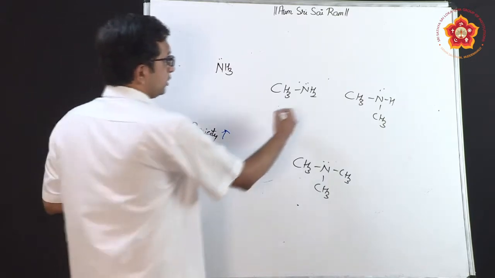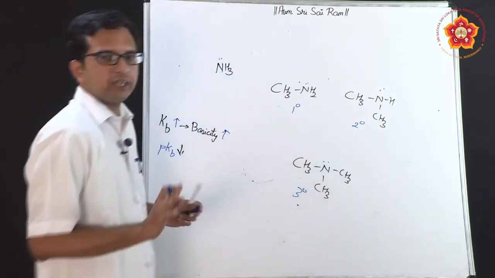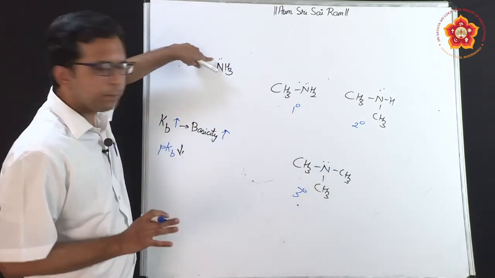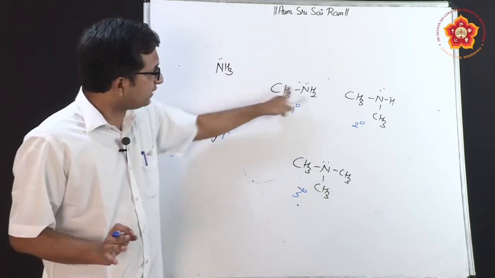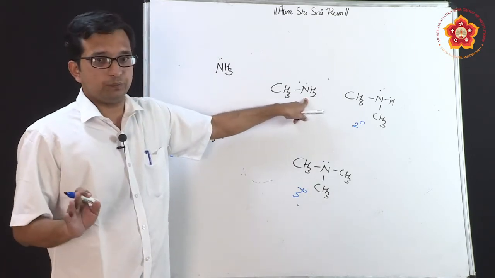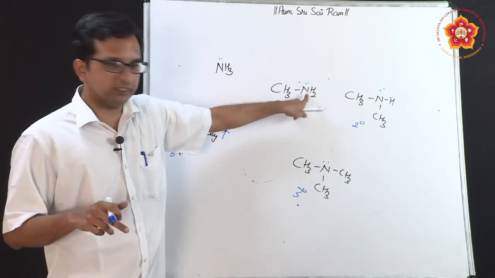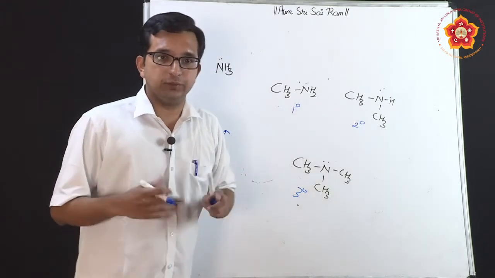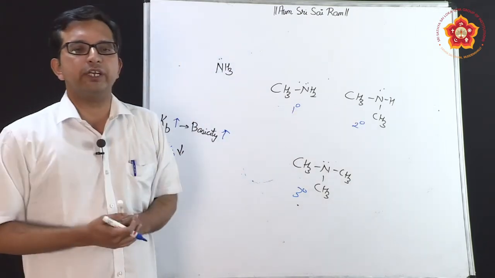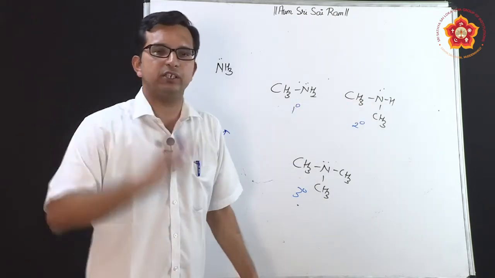This is going to be termed as primary, secondary and tertiary. Very easily we can identify that a lone pair is present, it will be available for donation, therefore basic. On one side there is an electron donating group, so it will be comparatively more basic because electron density increases. On two sides there are electron donating groups, which means that the more the number of electron donating groups, the more is the density of electrons, which can lead to further donation.